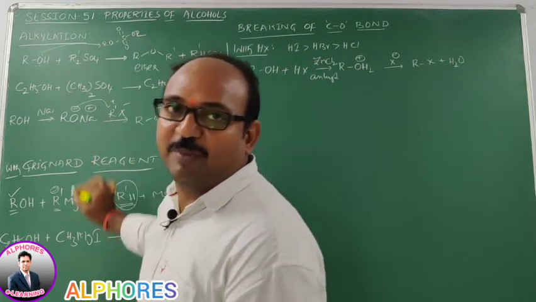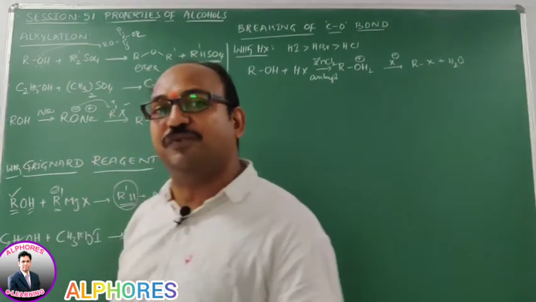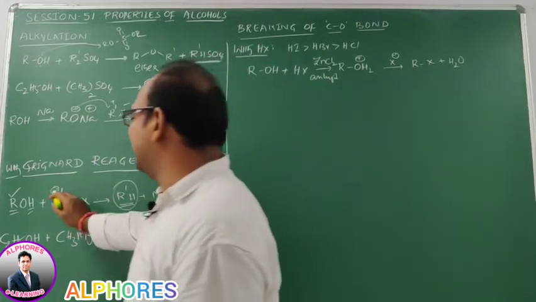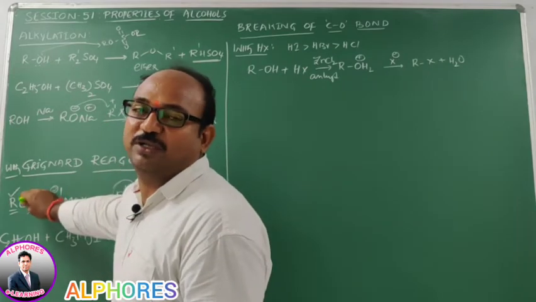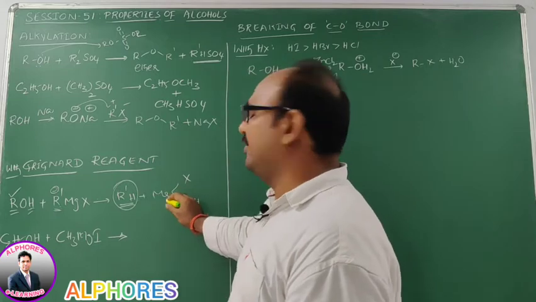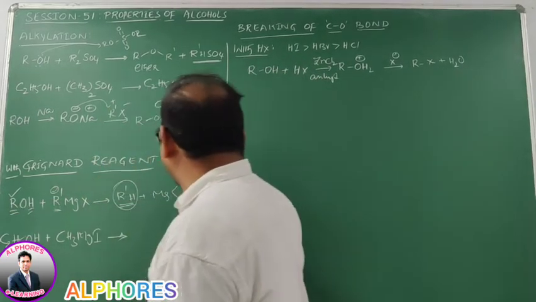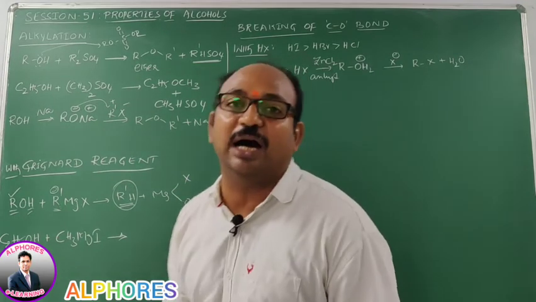In the beginning of chemical properties, we learned that R minus can abstract hydrogen from alcohols. So this R minus abstracts hydrogen from alcohol and we get RH, along with Mg, X and this OR.